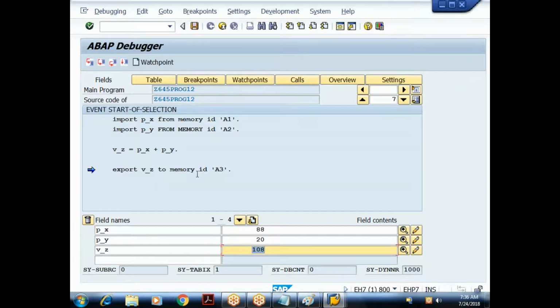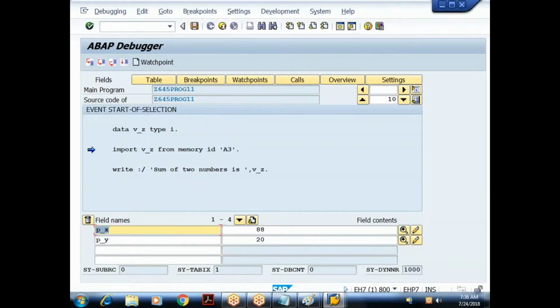Once this 12th program, once the target program execution is finished, what happens? Control goes back to the calling program. Why? Because when I'm using submit there, I used AND RETURN. AND RETURN means we have instructed SAP: you execute the target program and return the control back to the calling program. So when I say F5, it has exported the value to the ABAP memory. Done. See the control now where it is coming? To the calling program, to the 11th program.